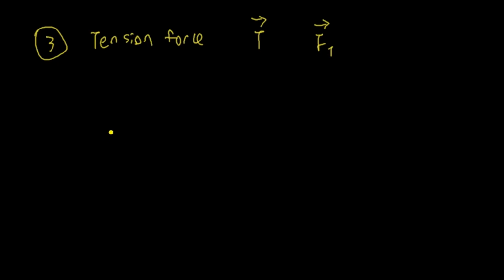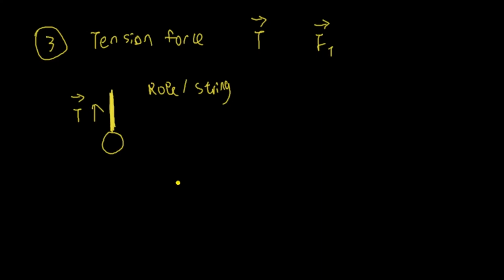Now think about that. You have an object here that's being hung by a string or a rope. So let's call this rope or string. And of course, the rope or the string is exerting a tension force on the object, pulling upward. So we can call this the tension force, going up, because it's pulling upward.